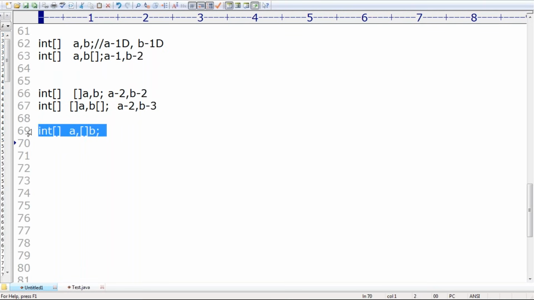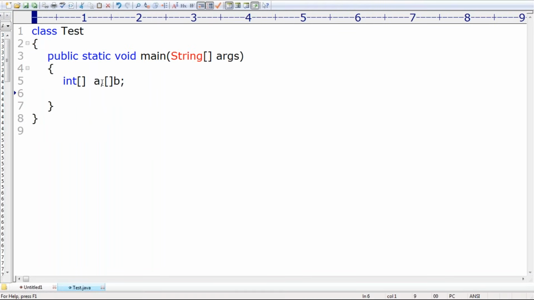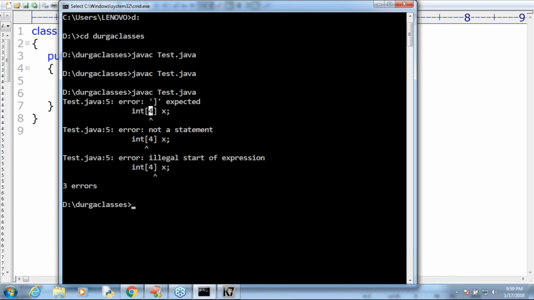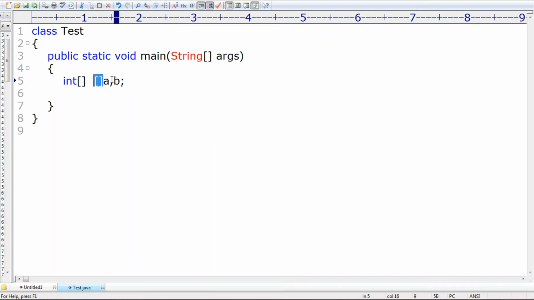If I take like this, the compiler will give an error. Here you can take the dimension before the first variable, no problem, acceptable. But if you take a dimension before the second variable, by mistake, or try to apply it for the remaining variables in the same declaration, we are going to get a compile time error by default.